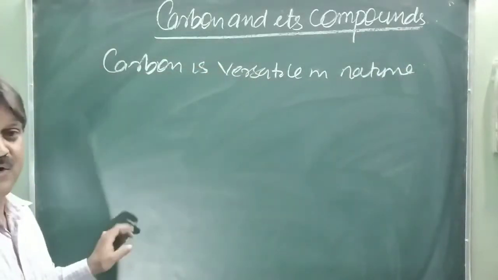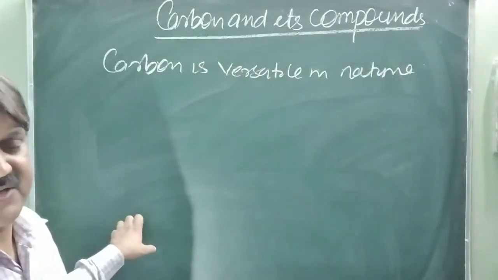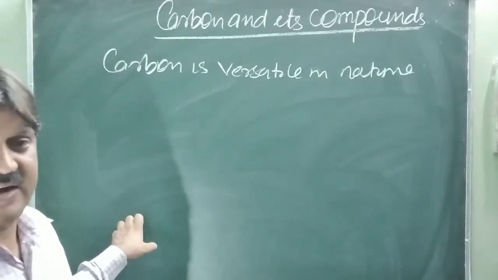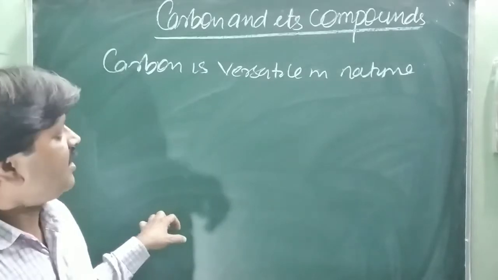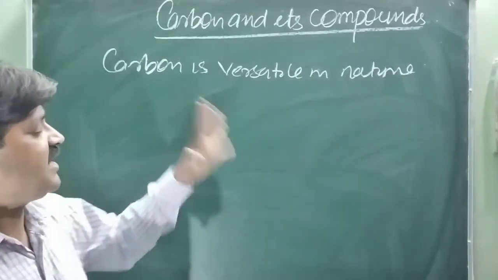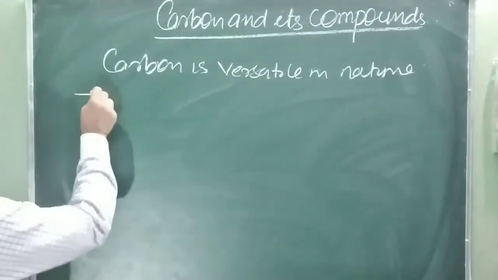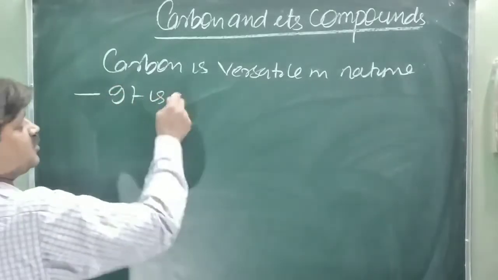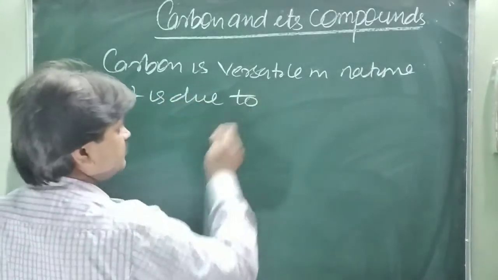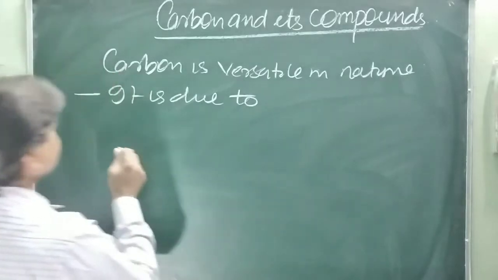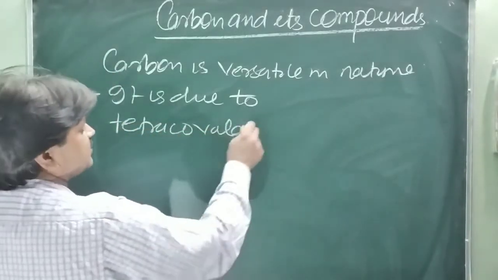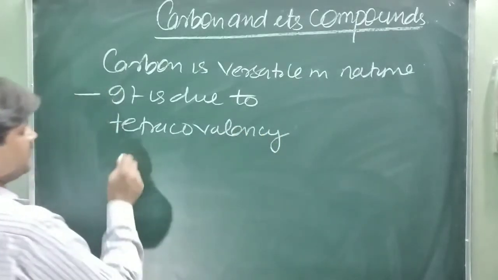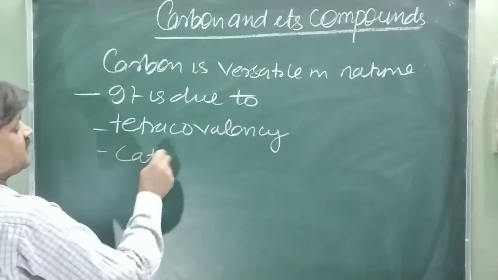So organic chemistry is the chemistry of hydrocarbons, or compounds of carbon and hydrogen. That is called hydrocarbon. Carbon is versatile in nature. It is due to its tetracovalency and its catenation tendency.